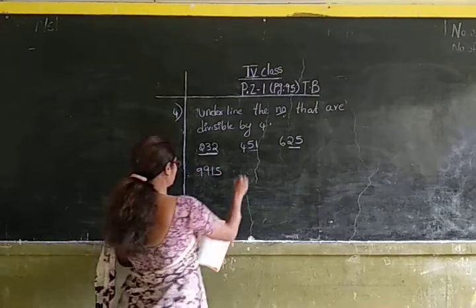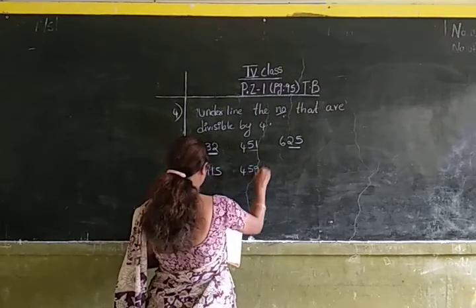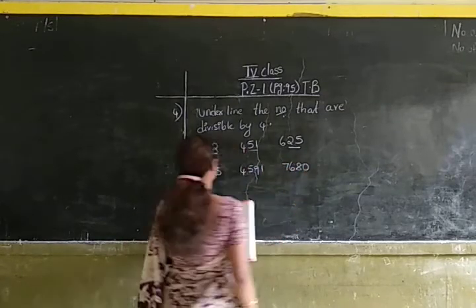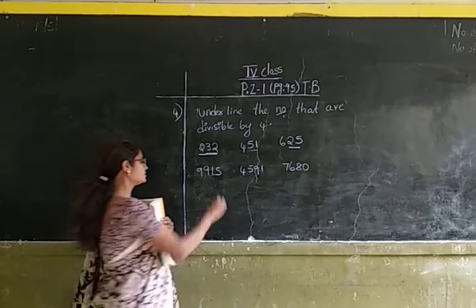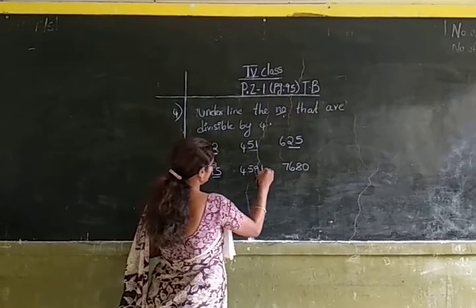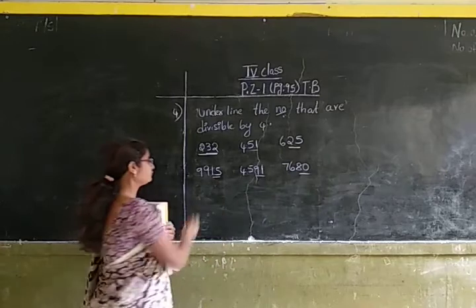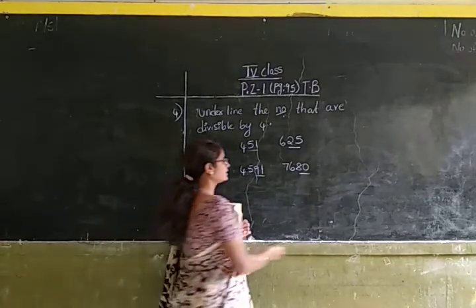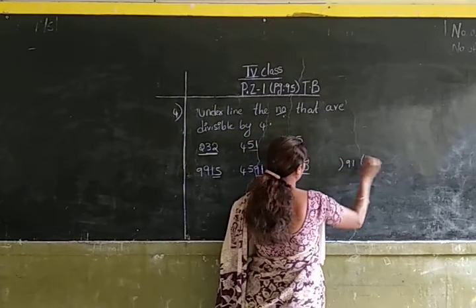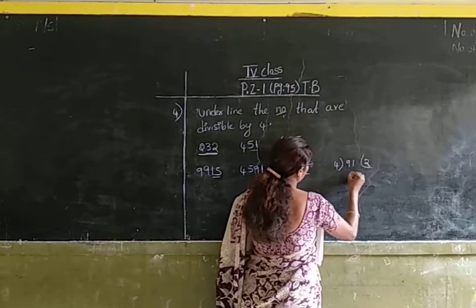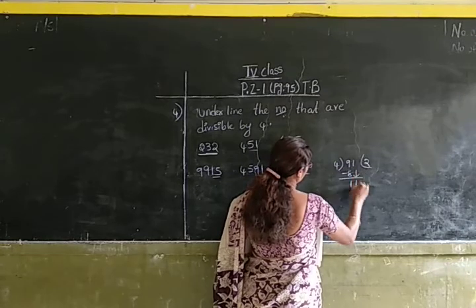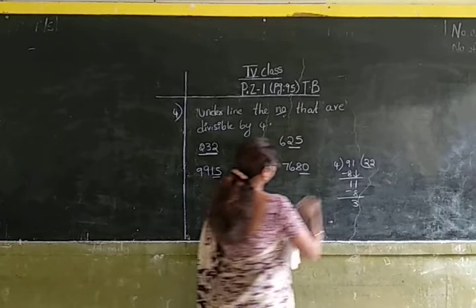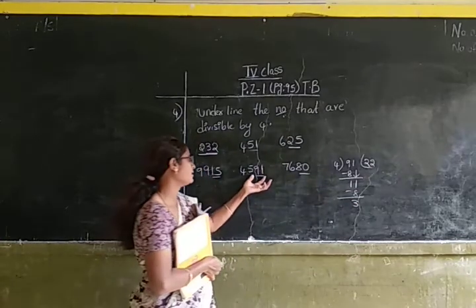9,950, 4,591, 7,680. Now let us check the last two digits of this number. Let us check whether they are divisible by 4 or not. Here 50 is not divisible by 4. Also 91. Let us check whether 91 is divisible by 4 or not. 4 2s are 8, 1. Again 4 2s are 8, 3. So the last two numbers are not divisible by 4.